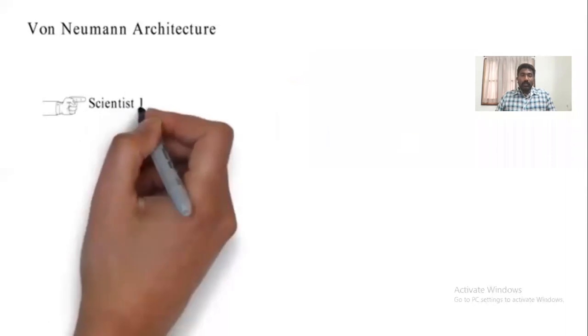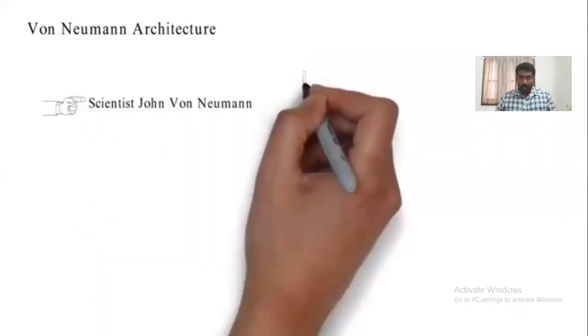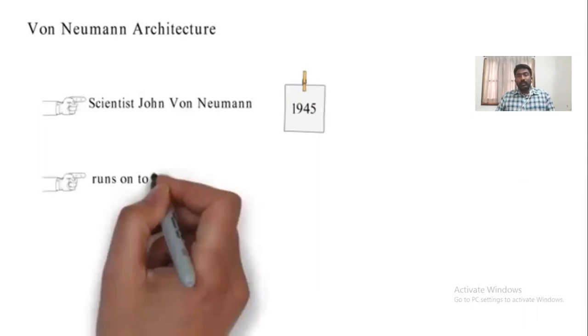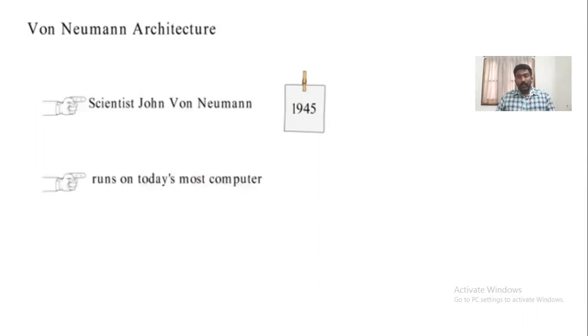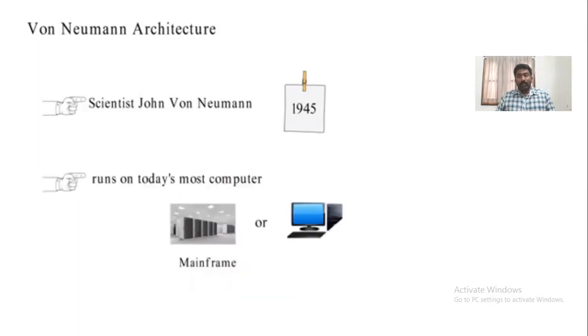It is an architecture developed by the scientist John von Neumann in the year 1945, which is the basic principle in present mainframe systems as well as present PCs. Our present personal computers also use this von Neumann architecture. Let us see what the architecture of the von Neumann machine is.